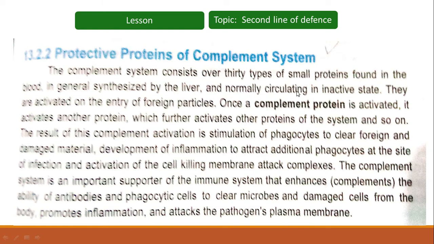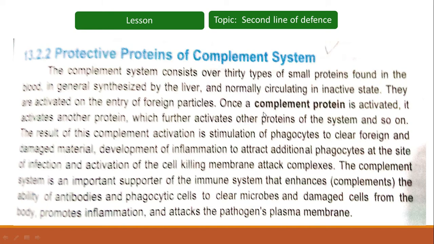They are activated on the entry of foreign particles. So during normal conditions they are inactive, and they are activated on the entry of any foreign particle or any microbe.